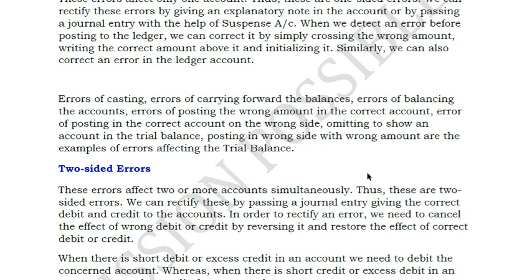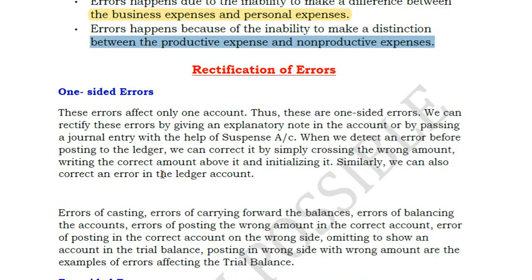But this one-sided error will generally result in your difference in trial balance, because in one-sided error, as we have just seen, the accountant omitted to post an entry in the purchase. So what happens? Obviously your trial balance won't tally. Only one side of your account is correct whereas the other side is not correct.